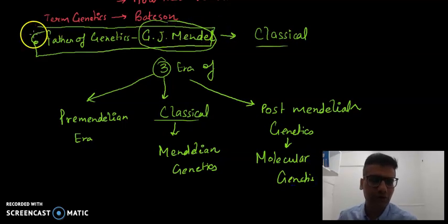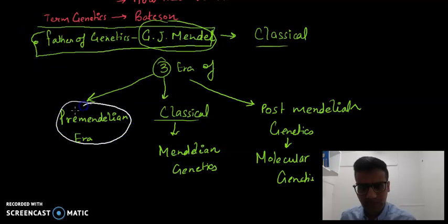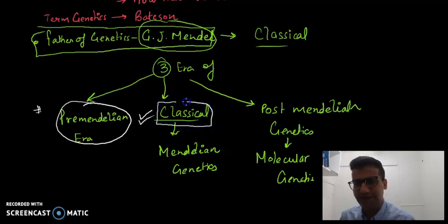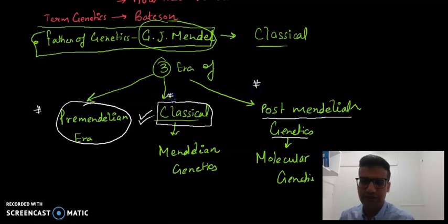So if we talk about all these genetics concepts, we will not study pre-Mendelian genetics because this is outdated. There is no point of studying the pre-Mendelian genetics concept. We will study in deep detail the classical genetics, that is the Mendelian genetics, and then we will also study the post-Mendelian genetics or the molecular genetics. So these two concepts will be studied in the next few classes.